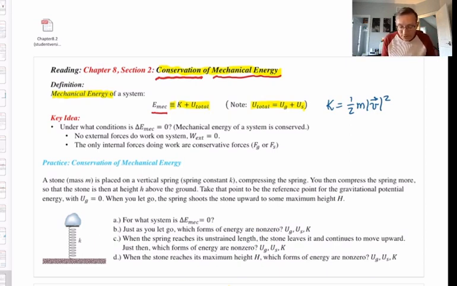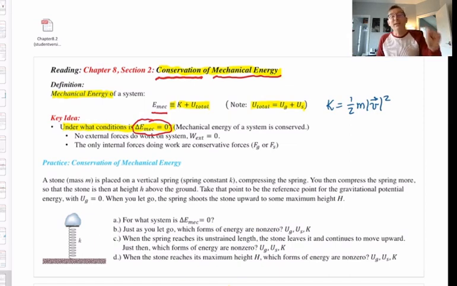Under what conditions does the mechanical energy of a system not change? Please note this notation. Delta, remember delta in front of any symbol means change in. So delta E mech means we're talking about the change in the mechanical energy. And so with that little formula that I just circled in red, I'm talking about the conditions under which the mechanical energy of a system does not change, right?